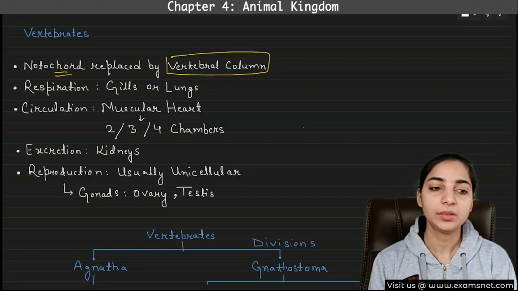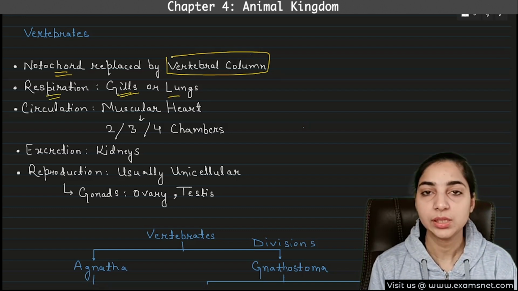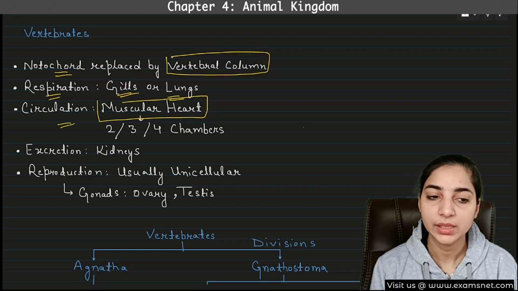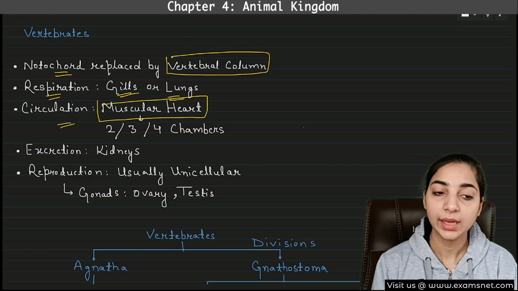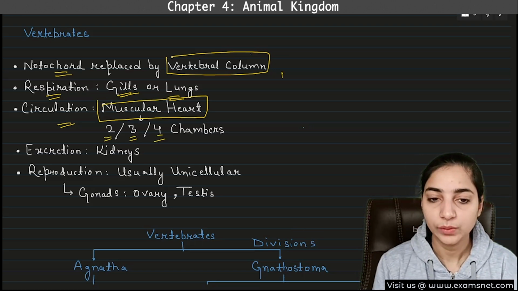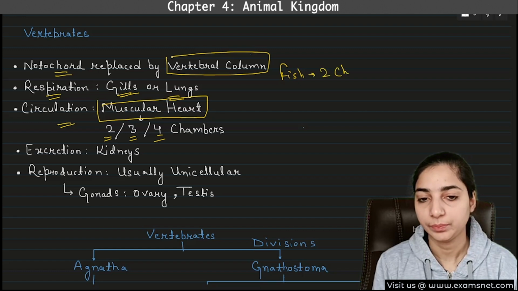Other characteristics of vertebrates are that respiration can take place through gills or lungs. Circulation takes place with the help of a muscular heart, and the heart can be two chambered, three chambered or four chambered. In fish, the heart will be two chambered.